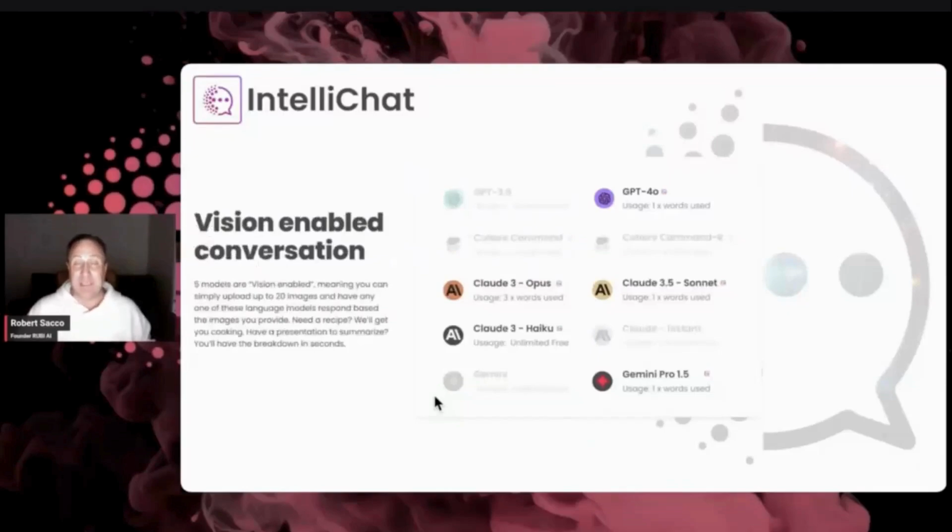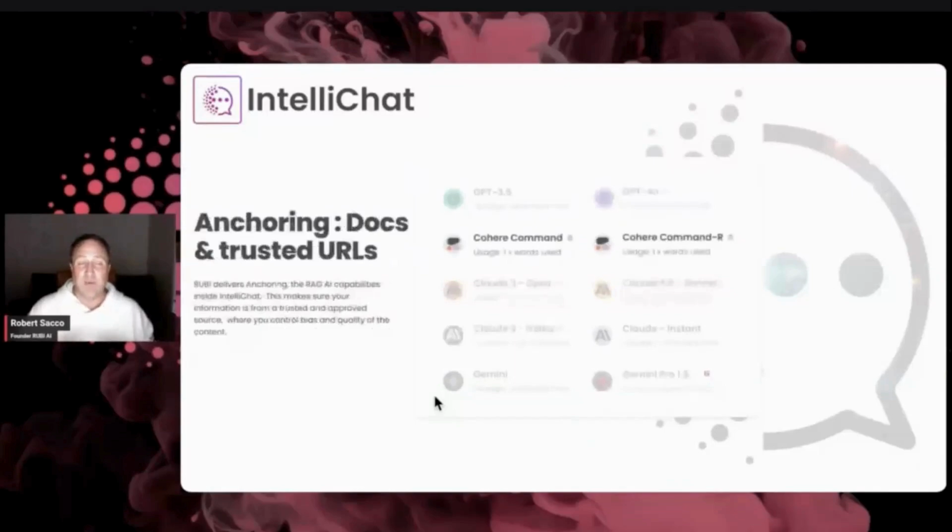And they all come powered with incredible things like Vision, where you can upload images and PDF files, and actually even link in a URL to what we call RAG, so that you're getting really good trusted content, and you don't have to know anything about it, because we also have over 150 modules that get you everything you could possibly think of for your business, your marketing, your social media. All of it's already done for you, and you can do it with just a few check boxes, maybe a radio button or two, and a single sentence. All of that built in for just a few clicks.